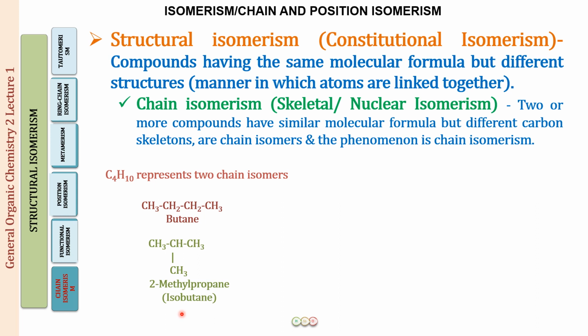I hope you all know what N, iso, neo, sec, tert all mean, because this is something we have already done when we were discussing nomenclature in the initial lectures. In lecture number 6, when we started with the nomenclature of alkanes, we discussed all this. In case you have not watched our lectures and do not have a clear understanding of what N, iso, neo, tert, sec mean, please do watch that lecture. That is going to be really helpful to you throughout your whole of organic chemistry. I will be talking slightly about it in this lecture as well, but if you want a proper clear understanding, do watch lecture number 6.